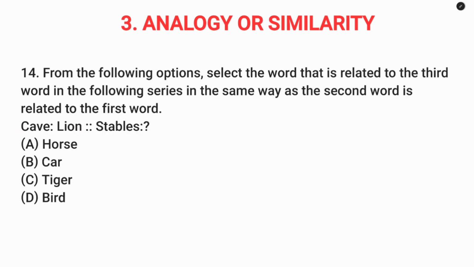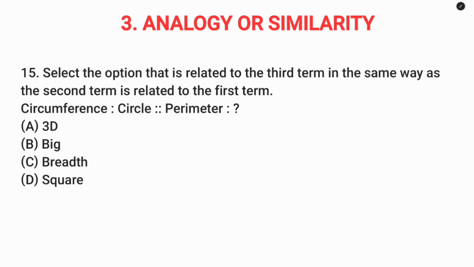Question number 14. Lion, cave. So lion lives in cave. Stables, question mark. So out of these four options, horse lives in stables. So option A.